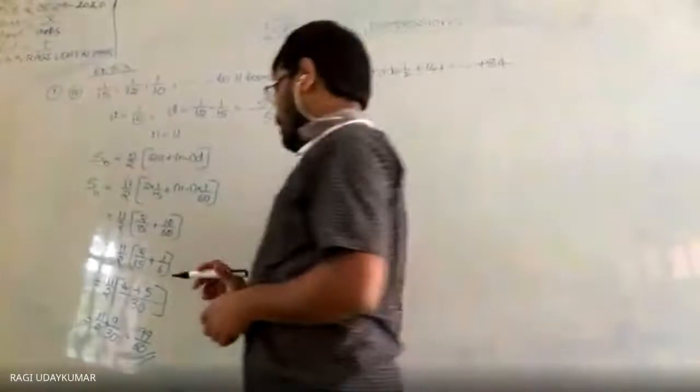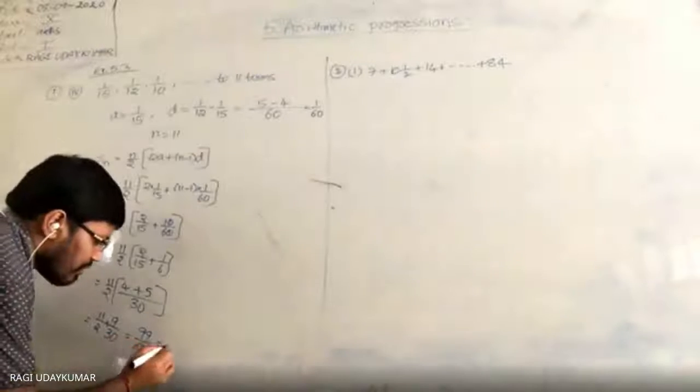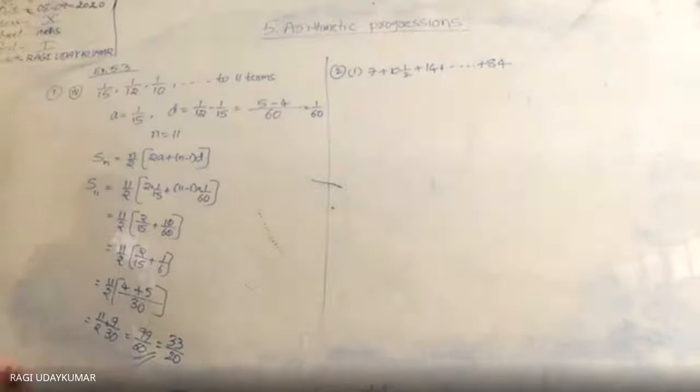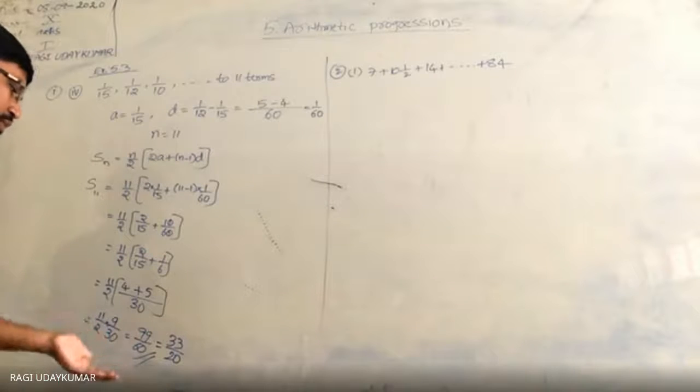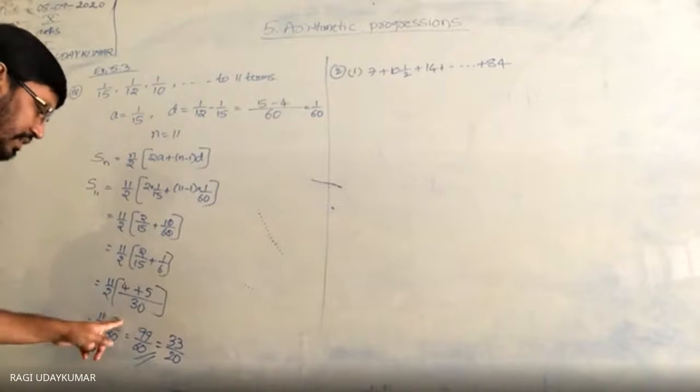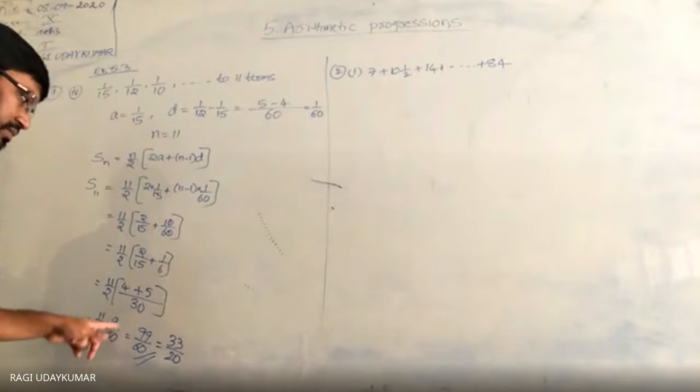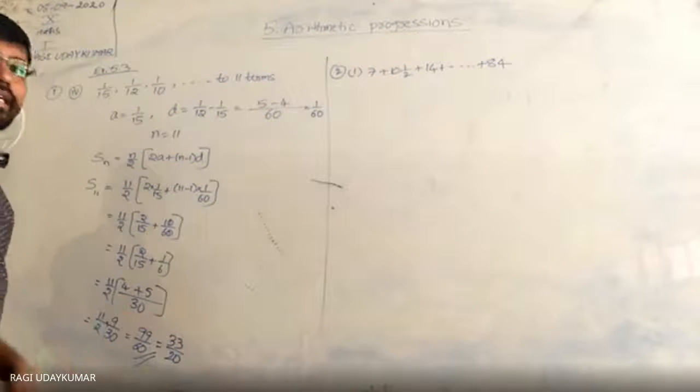So here you can write in simplest form, that doesn't matter here, 33 by 20. But yes, you have to write. If it is possible to write in simplest form, here itself it is divisible by 3, both are. So then 33 by 20.